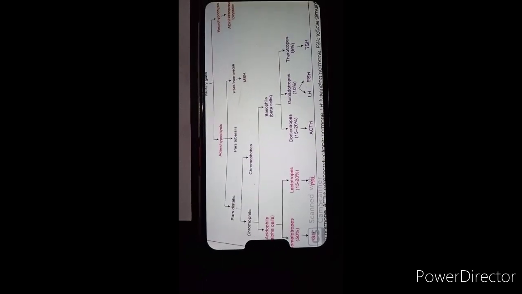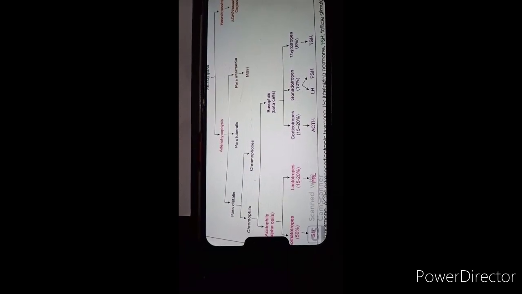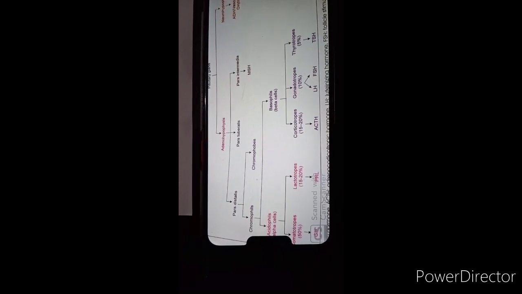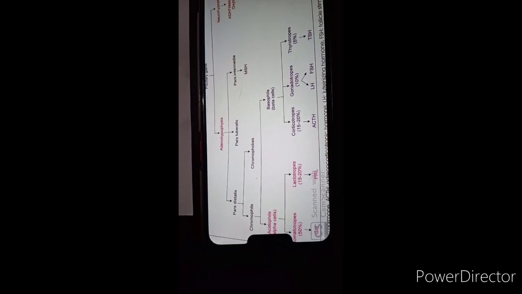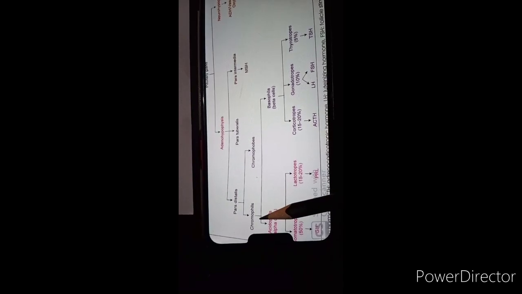Now, how are they divided? The chromophil cells contain big granules, and they like eosin stain, meaning pinkish in color. When the cells take up the eosin stain, or their granules stain with the acidic dye, these cells are called chromophil cells.